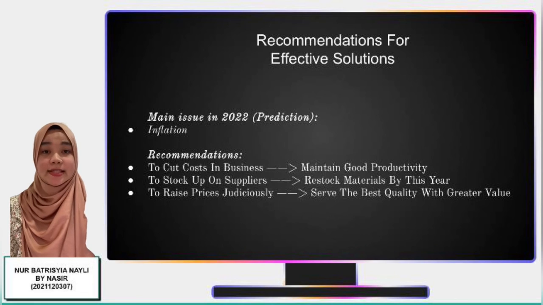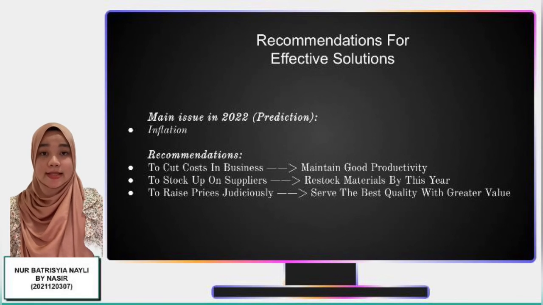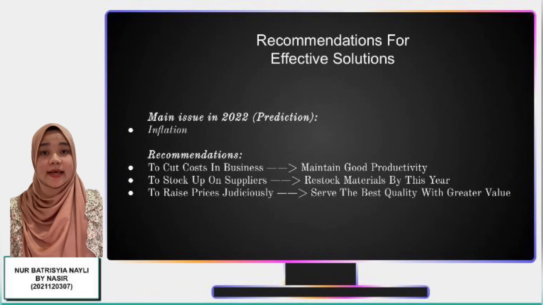Second recommendation is to stock up on suppliers now. Since prices are likely to increase in future, it is advisable to get the materials restocked in a large quantity by this year. Stocking up the materials is a good idea as we often get a lot of orders, thus having sufficient materials can actually help us in assuring the availability of stocks too. If we manage to get the materials at a lower price, the customers will not be reluctant to purchase with us, as they get to buy the items with the best price compared to other shops that might have sold the items at a very high price.